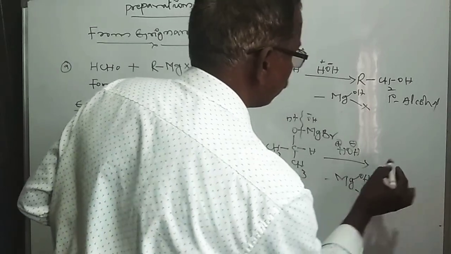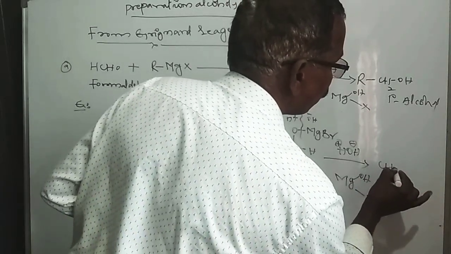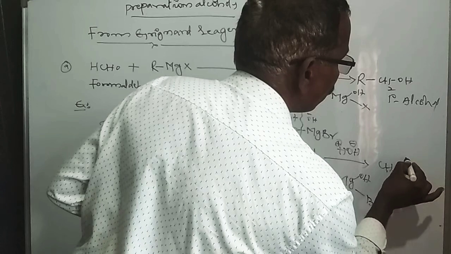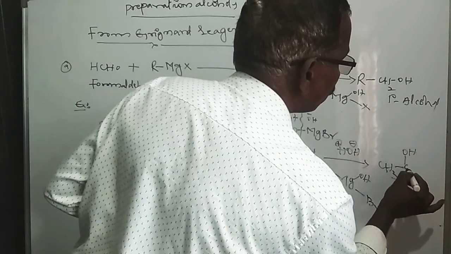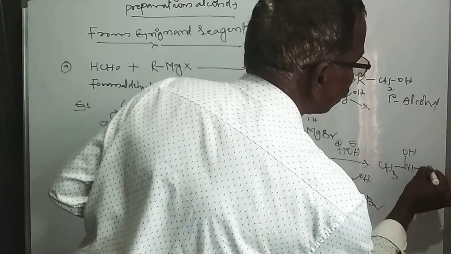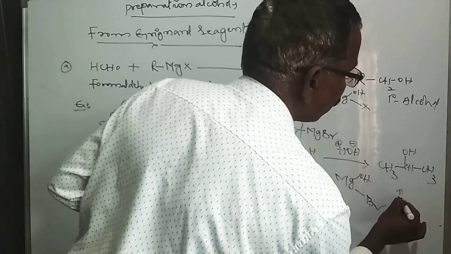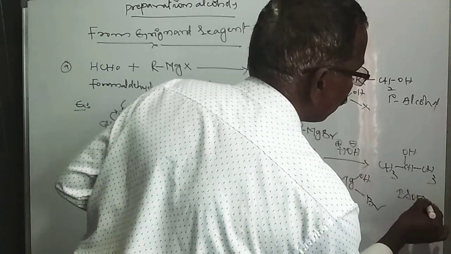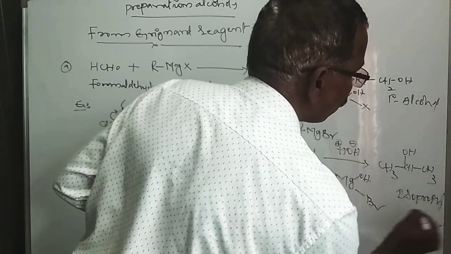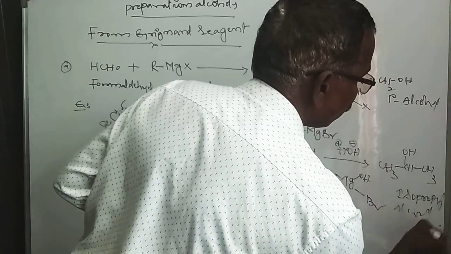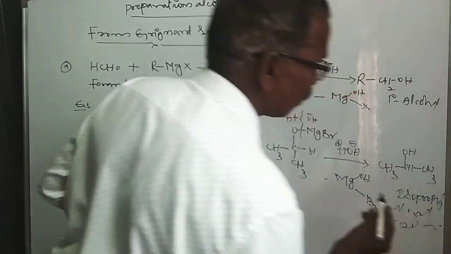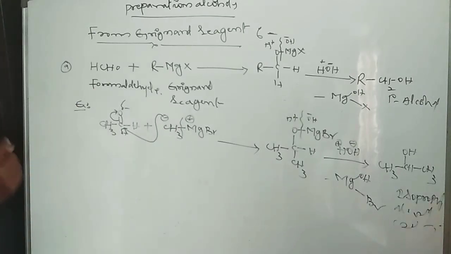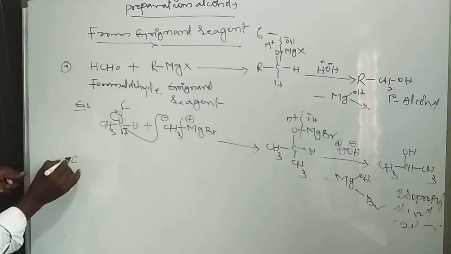Okay. Next, another one: a secondary alcohol is formed, CH3, CH(OH), CH3. It is isopropyl alcohol. That is a secondary alcohol. Secondary alcohol is formed. If you take another example, that is also the same.